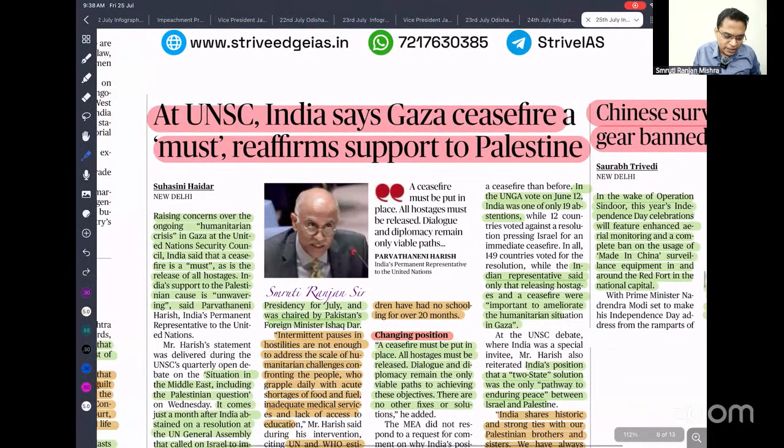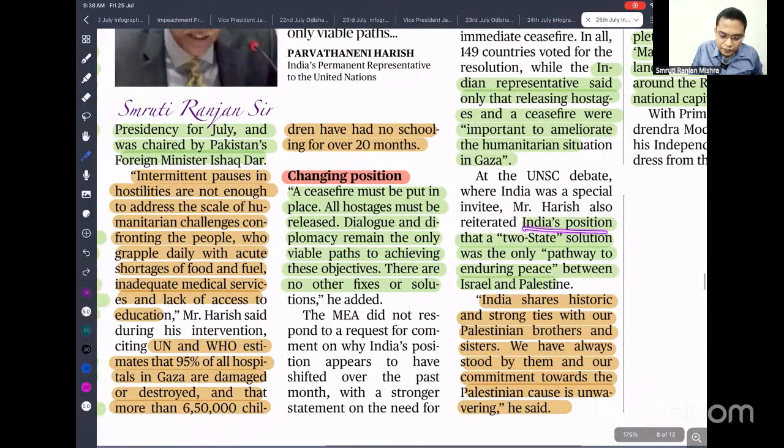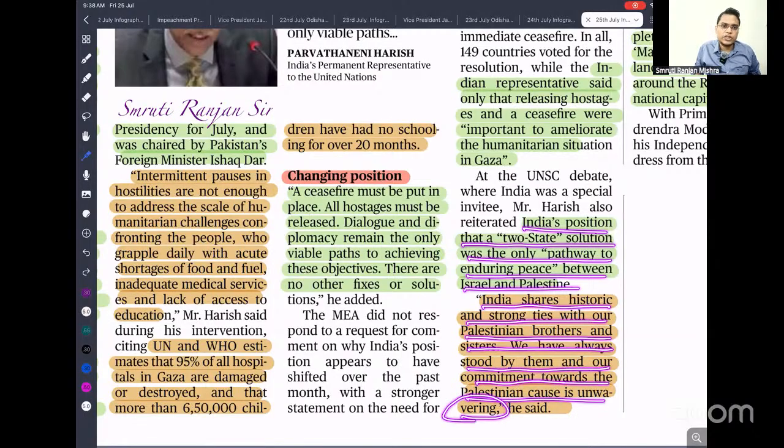So this is what changed in the position of India. India's position is that a two-state solution is the only pathway to enduring peace between Israel and Palestine. India shares historic and strong ties with our Palestinian brothers and sisters. We have always stood by them, and our commitment to the Palestine cause is unwavering. So this is what was said by India.